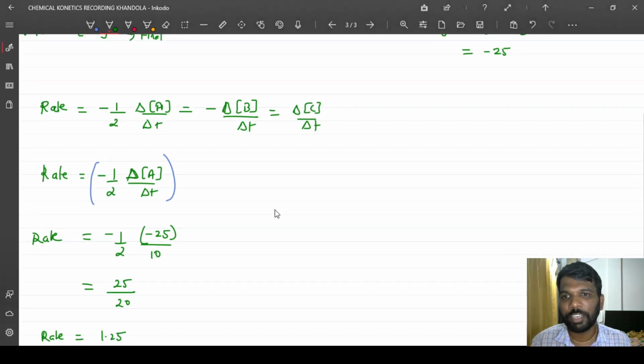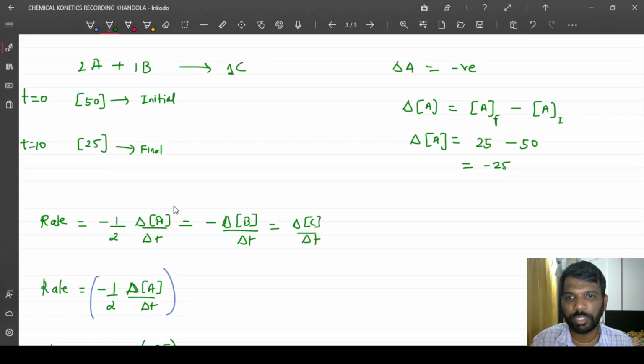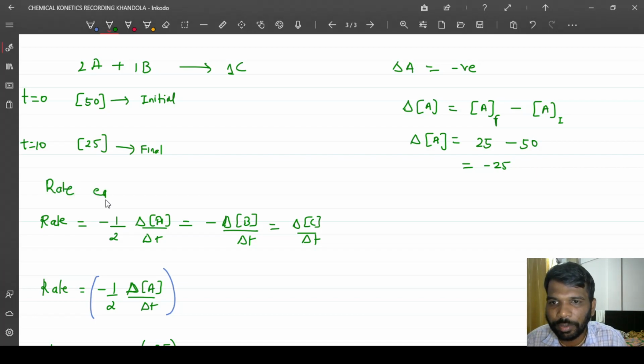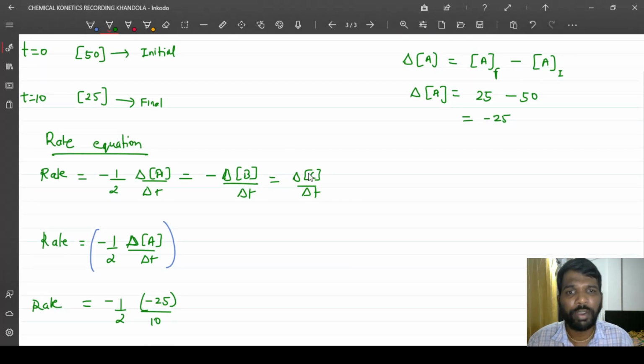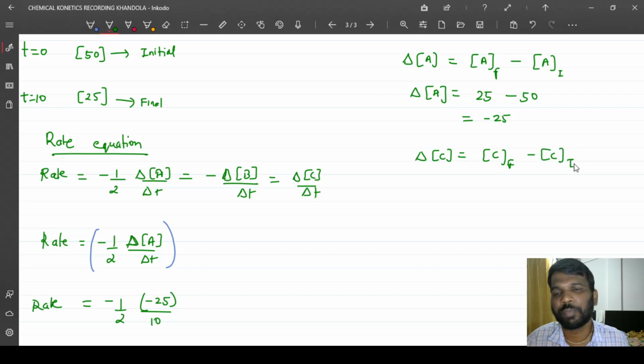So this is the significance of the negative sign in a rate equation. Remember, this is called a rate equation. Now for the product, we don't require a negative sign, because I'll explain that also. Let's say delta C. Delta C will be what? Concentration of C final minus concentration of C initial.